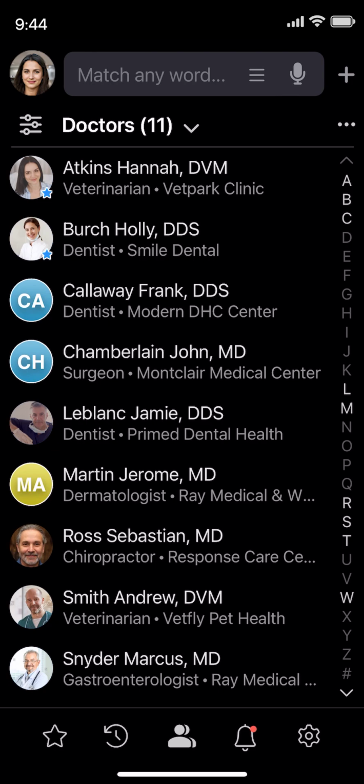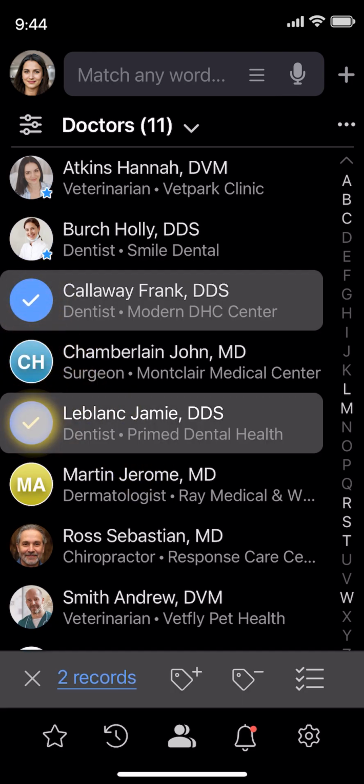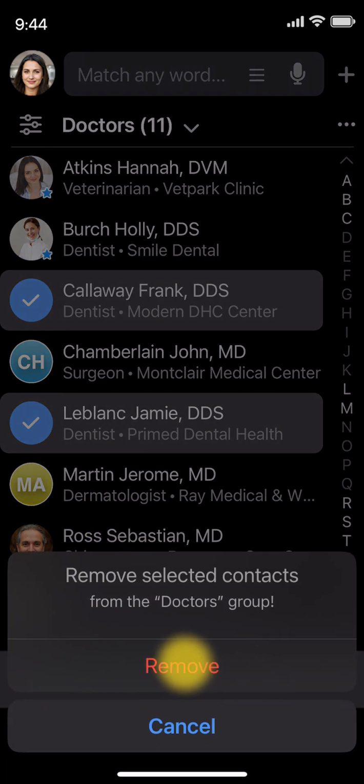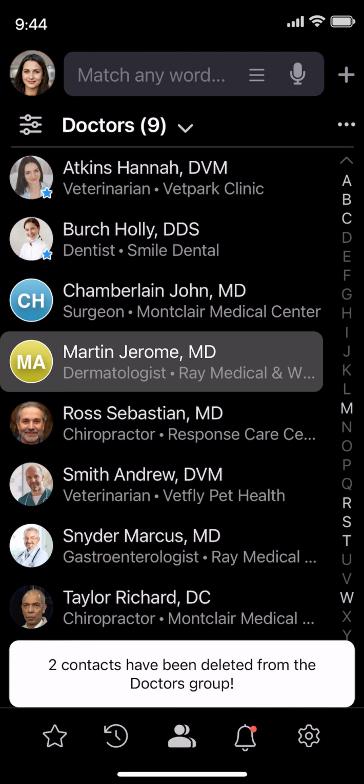Removing a person from the group is equally fast and easy. Let's remove these 2 contacts from the doctors group. Tap the minus icon on the multi-select bar, tap Remove to confirm, and it's done.